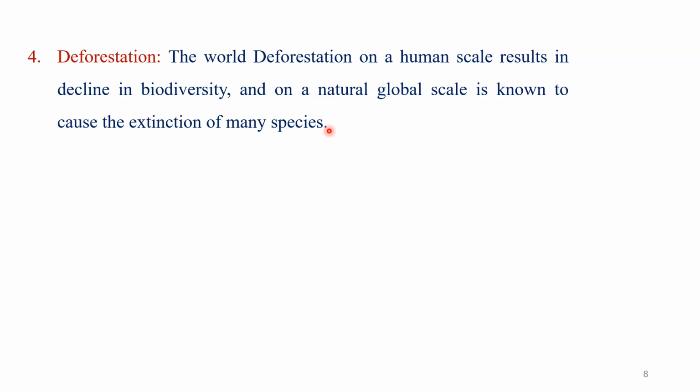In the case of the Amazon, and in India also, the Western Ghats, this is an area where, due to deforestation, the great biodiversity of that particular area is lost, and human beings are responsible for this process. So therefore, deforestation is a very important process that directly impacts the loss of biodiversity at that place.